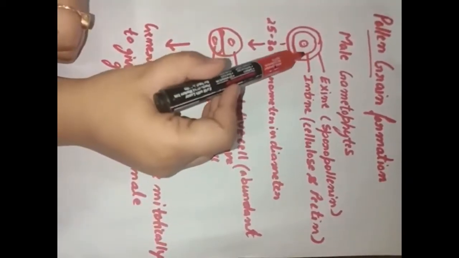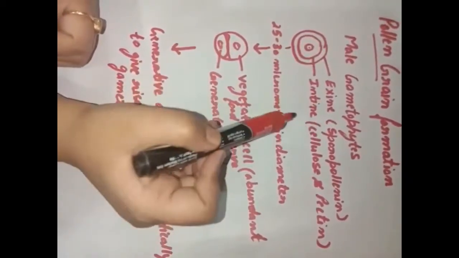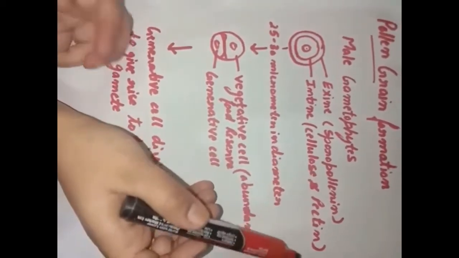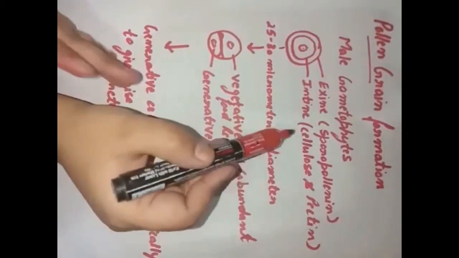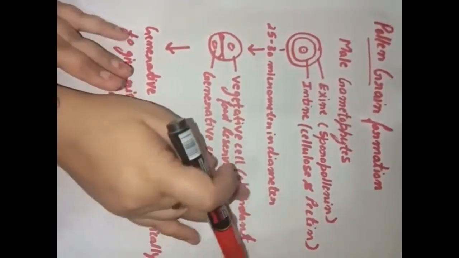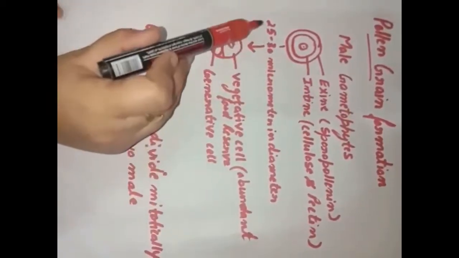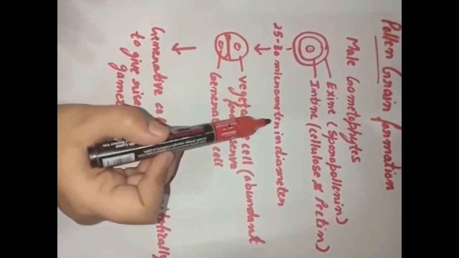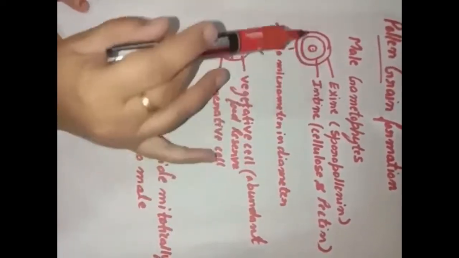The next one is the inner layer, the intine. It is made up of cellulose and pectin. In some other plants it can be other chemicals also, but mainly it is made up of cellulose and pectin only. It is generally of the size of 25 to 30 micrometers. Okay, that is the diameter of one pollen grain.